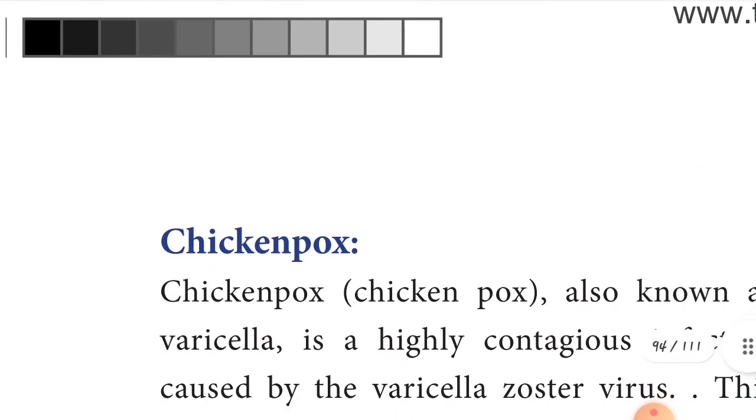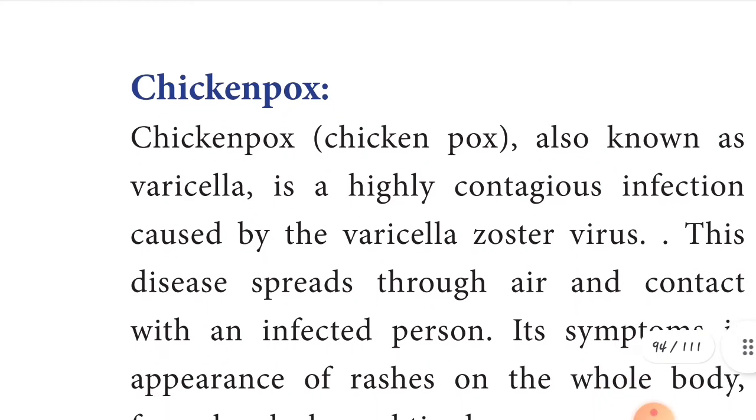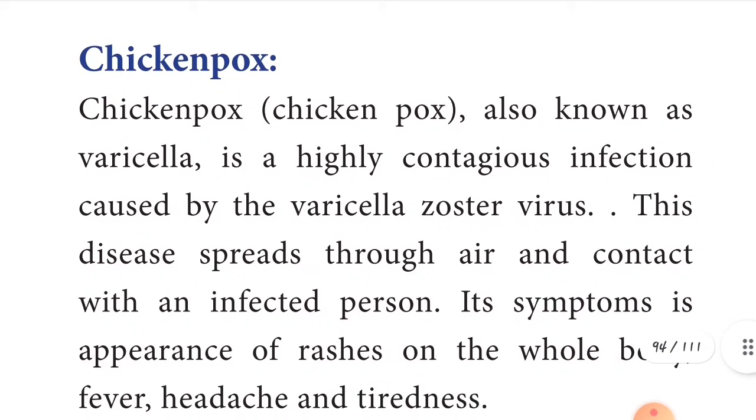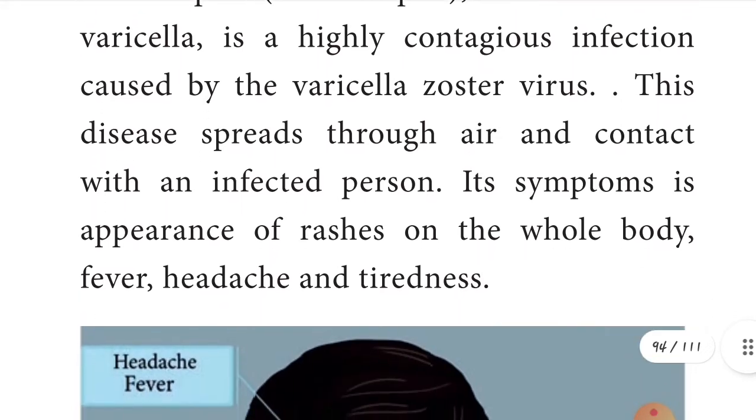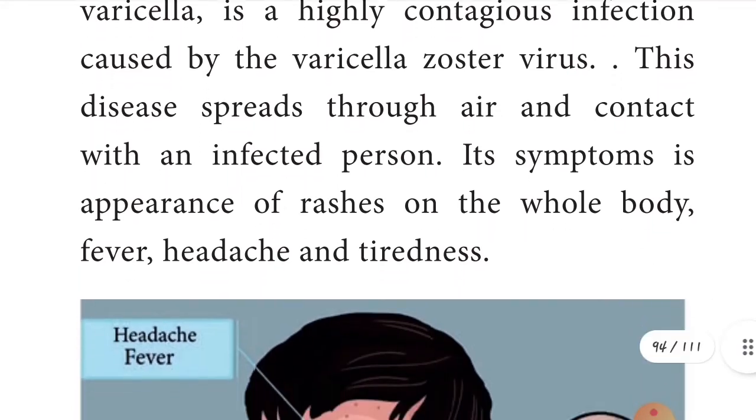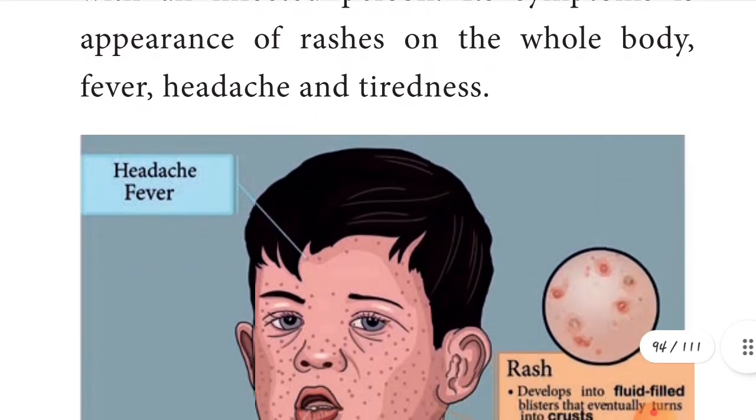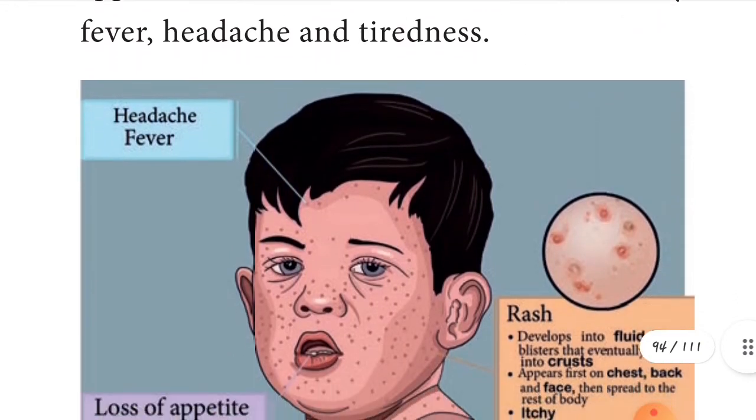Fine. Now let's move to the next disease, chickenpox. Chickenpox is also known as varicella, children, a highly contagious infection caused by the varicella zoster virus. This disease spreads through air and contact with an infected person, children. And the symptoms of chickenpox: appearance of rashes on your whole body. See this picture, children: fever, headache, and tiredness.